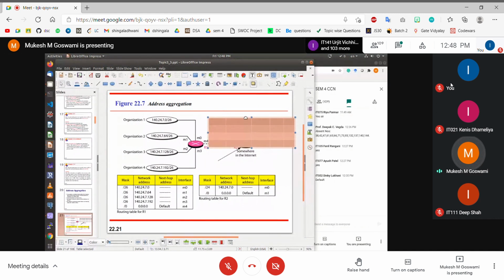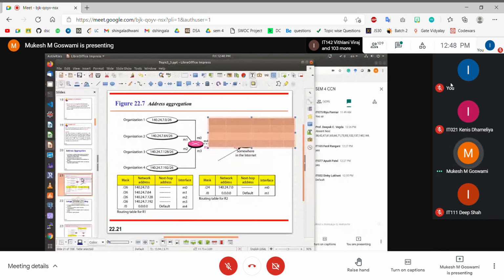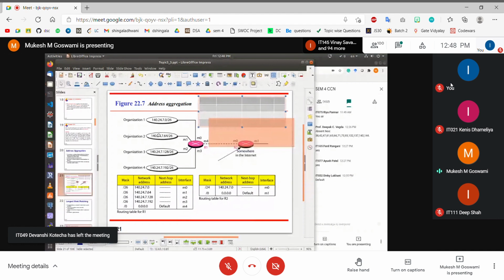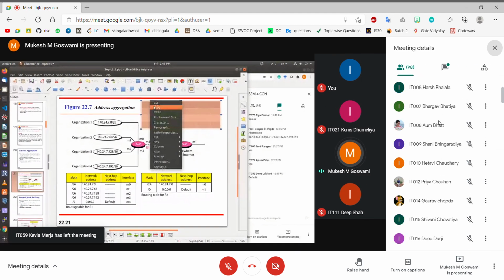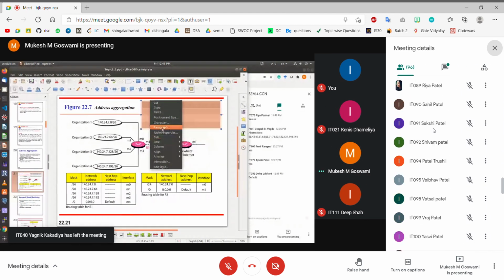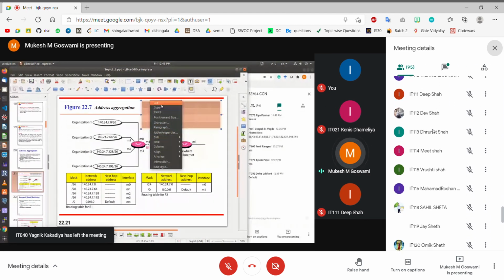So we'll stop today, and in the next class we'll see how the forwarding process works when you have route aggregation implemented in your routing table. What is the change in the forwarding process that you can see when route aggregation is implemented in the routing table? If you have any doubt related to